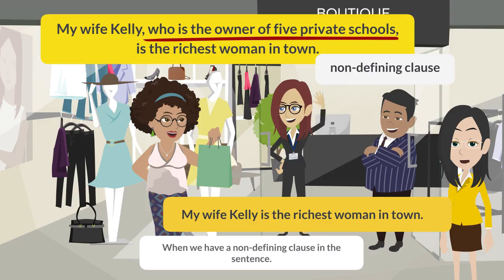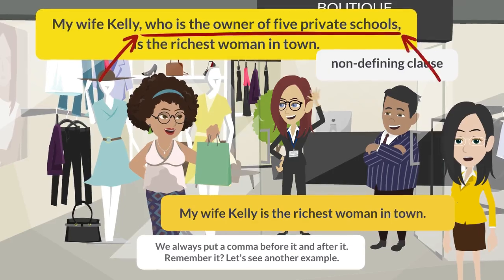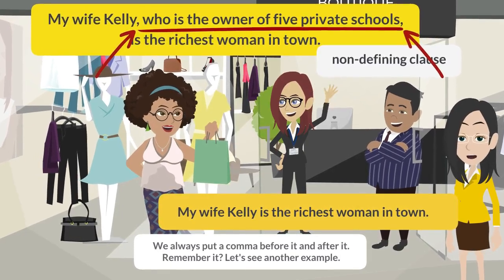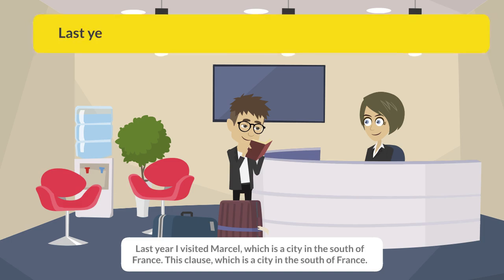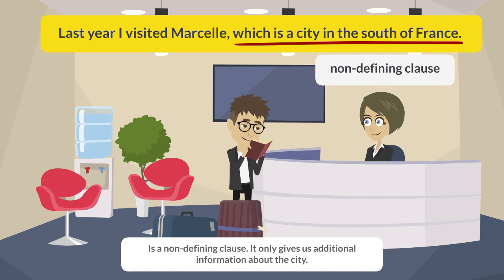When we have a non-defining clause in the sentence, we always put a comma before it and after it. Remember it. Let's see another example. Last year, I visited Marseille, which is a city in the south of France. This clause, which is a city in the south of France, is a non-defining clause.